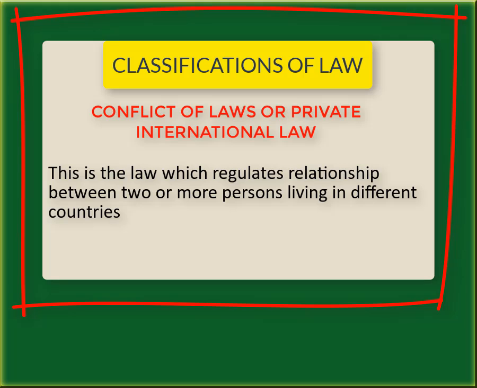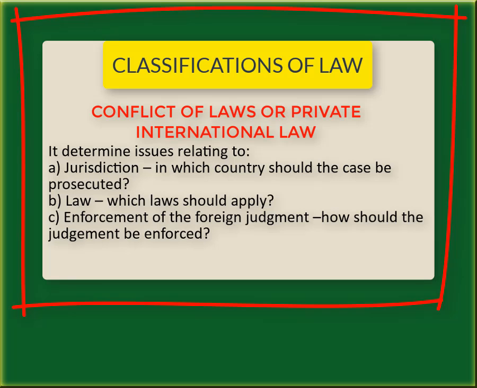Where there is a dispute involving the right and obligation of the parties in international commerce, the conflict of law comes in to especially determine the following issues relating to jurisdiction: in which country should the case be prosecuted? Law: which law should apply? Enforcement of the foreign judgment: how should the judgment be enforced? If, for example, a Nigerian and a British citizen are in a business conflict, these laws will answer the question how the judgment will be enforced, what law will apply, and where the case will take place.